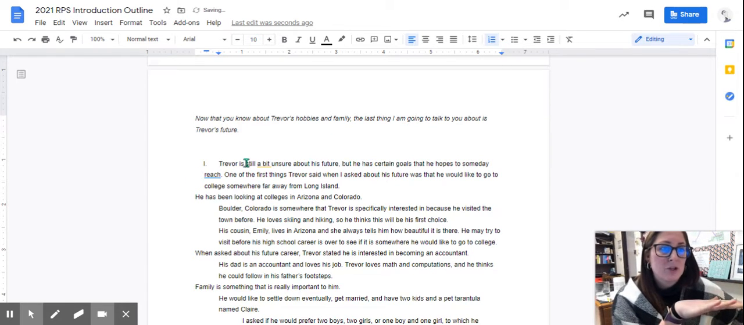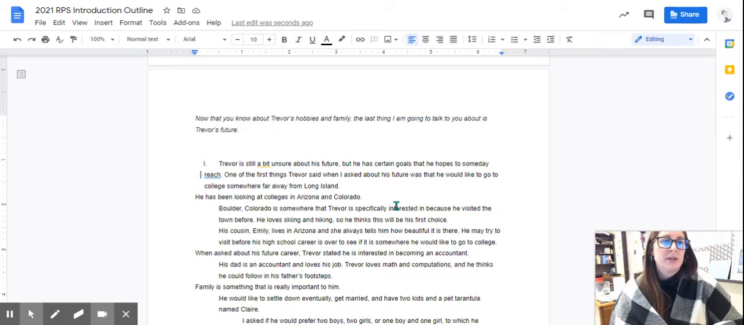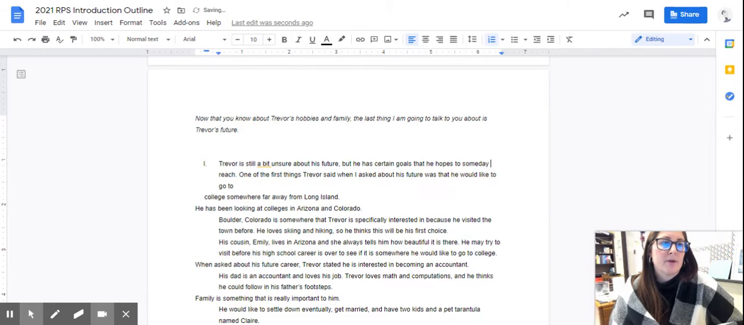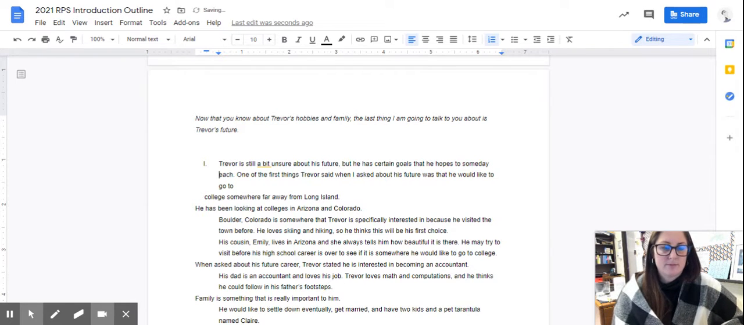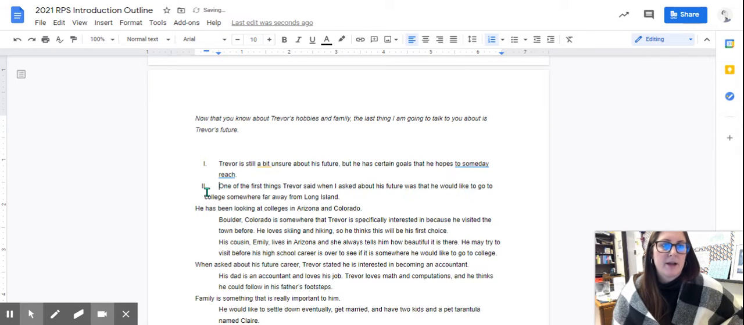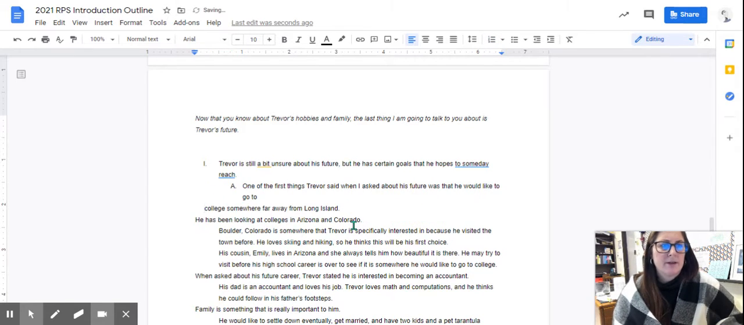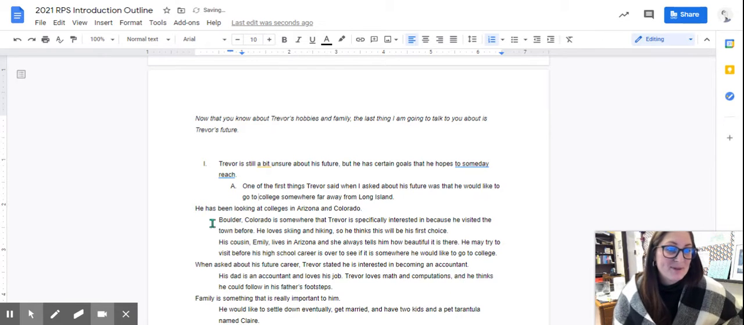I'm going to start with how Trevor's a little bit unsure about his future. And then I might see, okay, that he would like to go to college somewhere far away from Long Island. So then I would put that underneath. I don't know what I did to this poor outline. I just tried to use the outlining tool.